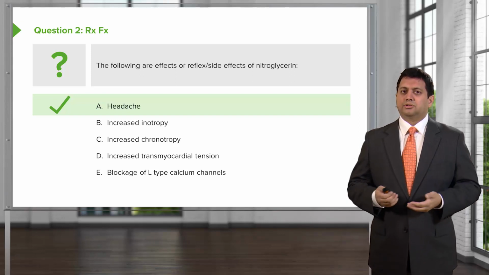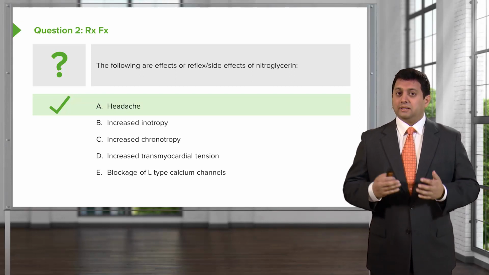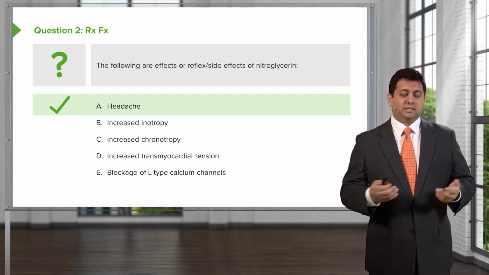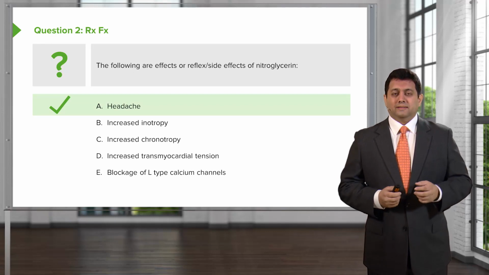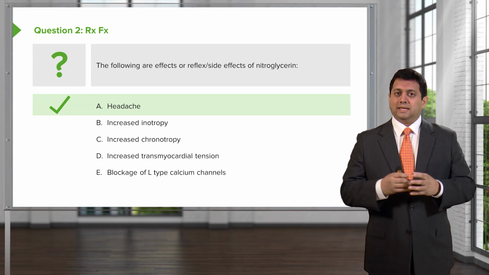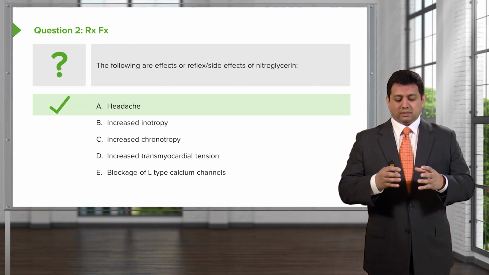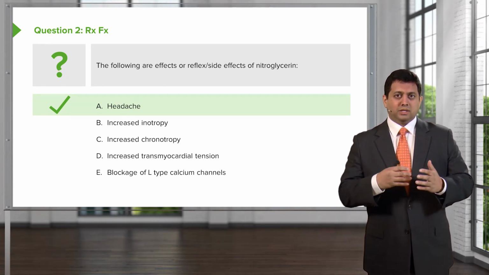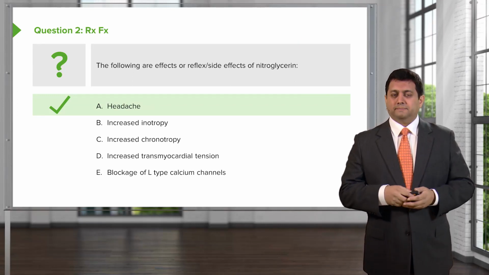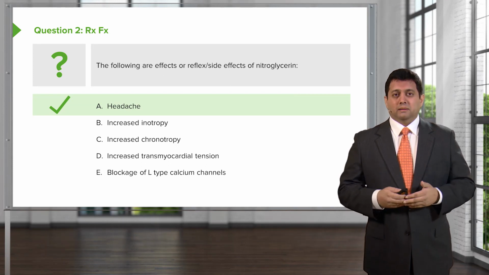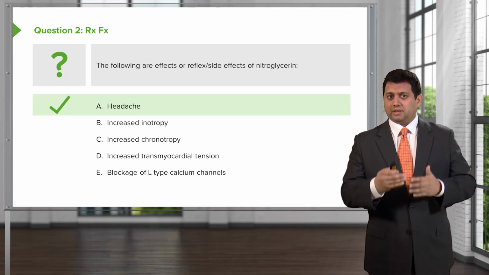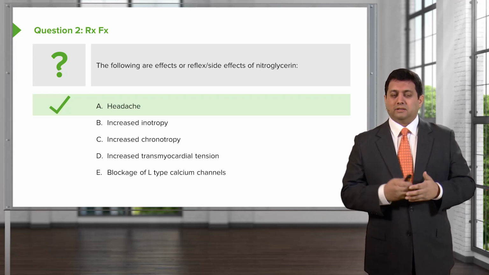D, increased transmyocardial tension. Actually, the opposite may be true. Remember that nitroglycerin is an afterload reducer because it's an arterial dilator. So the tension or the pressure inside the ventricle is less, especially at end systole. Now, transmyocardial tension is more proportional to oxygen demand than other forms of measurement, but nitroglycerin itself does not cause the transmyocardial tension changes. It's the effect on blood pressure.